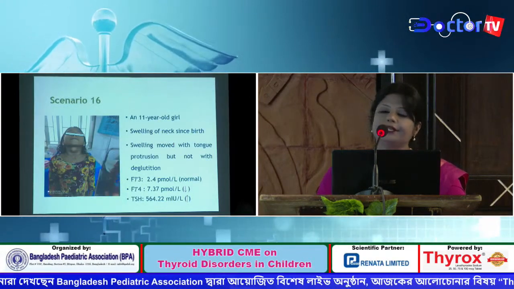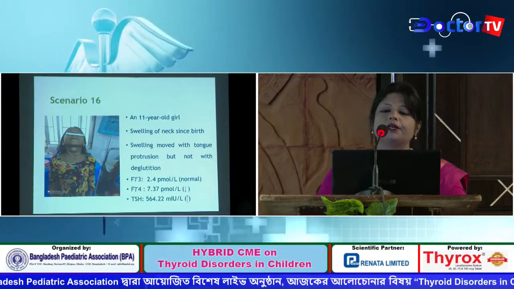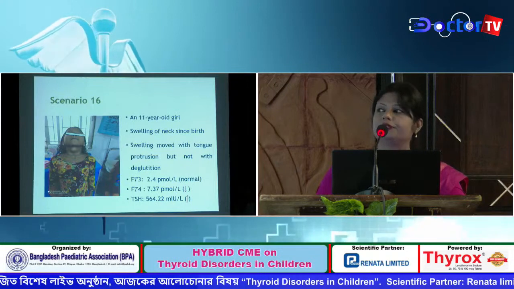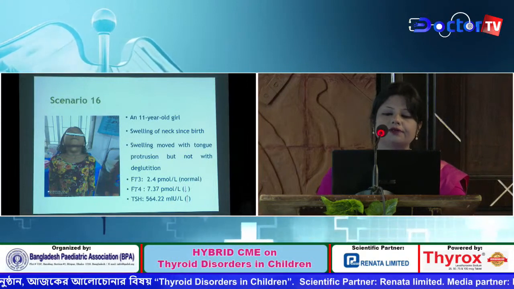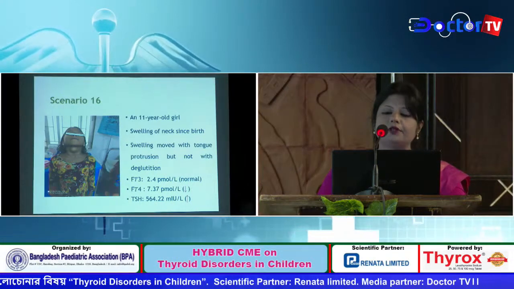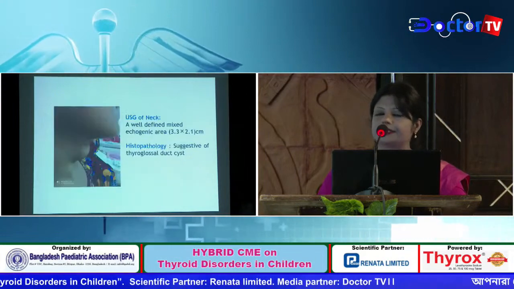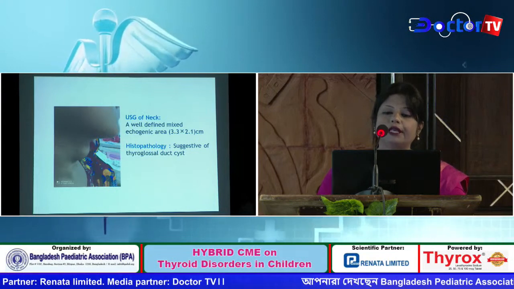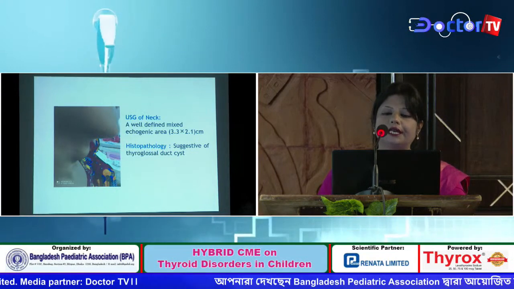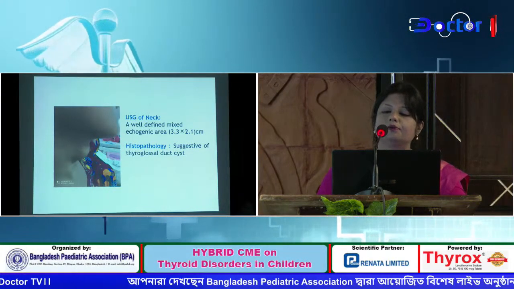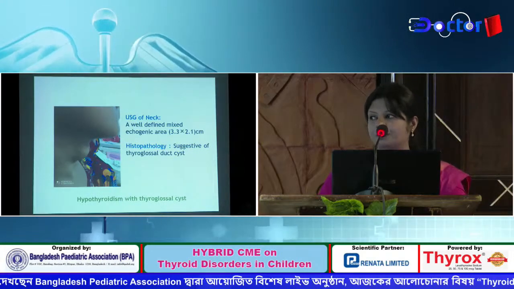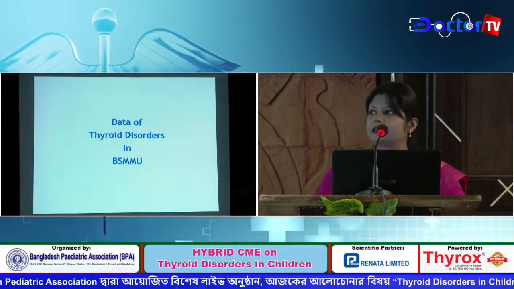An 11-year-old girl presented with swelling of neck since birth, and the swelling moved with tongue protrusion but not with deglutition. Investigation findings revealed low free T4 level with markedly raised TSH level. And the ultrasonogram of neck showed a well-defined mixed echogenic area. FNAC was suggestive of thyroglossal duct cyst. So it was a case of hypothyroidism with thyroglossal cyst.